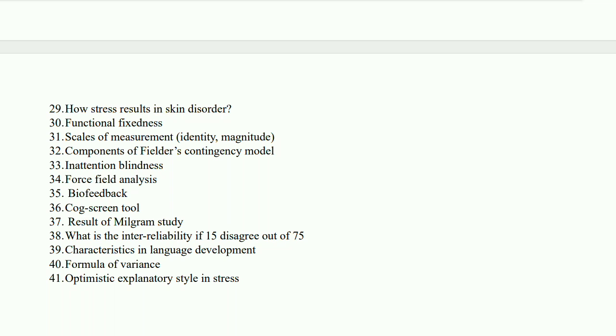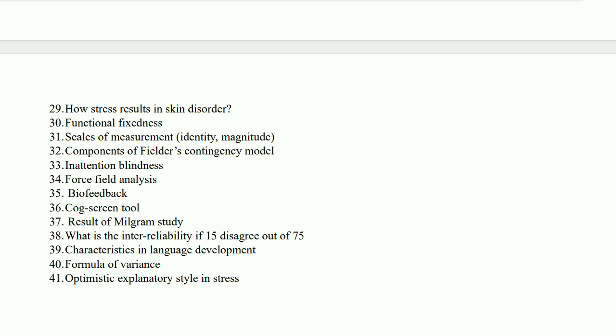If you do not focus on the question, then the three components of Fiedler's contingency model. Inattentional blindness: what is it when a person is walking in a gorilla suit in front of people playing basketball and they have not noticed? Then force field analysis, the characteristics of biofeedback. What is CogScreen used for? What was the result of the Milgram study? What is the inter-rater reliability if 15 people disagree out of 75?